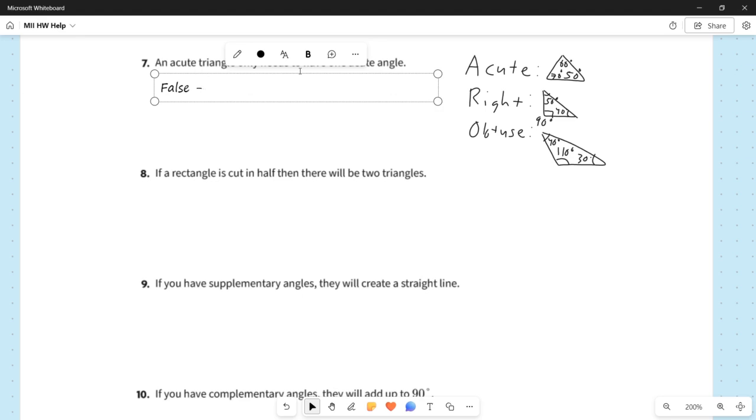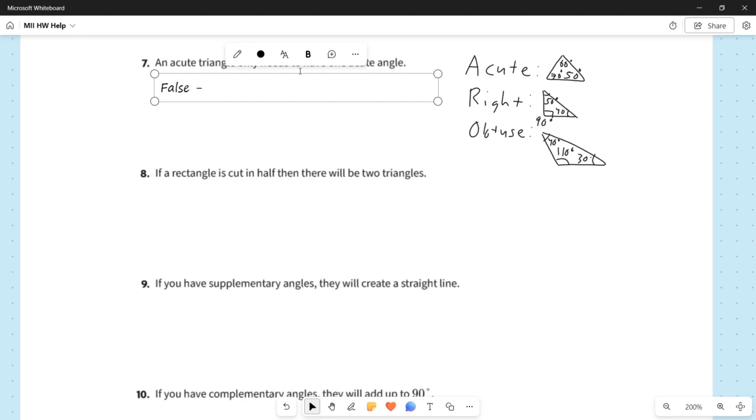So one of the reasons why this is false is if you take a look at the obtuse triangle, 110, 40, and 30, the obtuse triangle has two acute angles, 40 and 30. The right triangle also has two acute angles, the 50 and the 40. So right off the bat, an acute triangle only needs to have one acute angle. Well, both the right and the obtuse triangles don't only have one, they have two, but they're not acute triangles. If you take a look at the acute triangle, all three angles are acute. They're all less than 90.